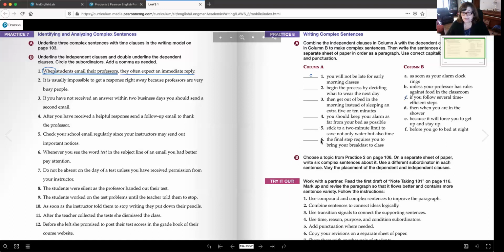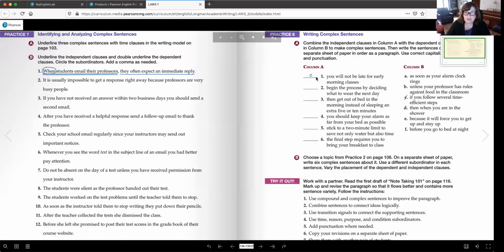And number 6, what's left? B. B goes in 6. The final step requires you to bring your breakfast to class as soon as your alarm. Unless your professor has rules against food in the classroom. Okay? B goes in 6.